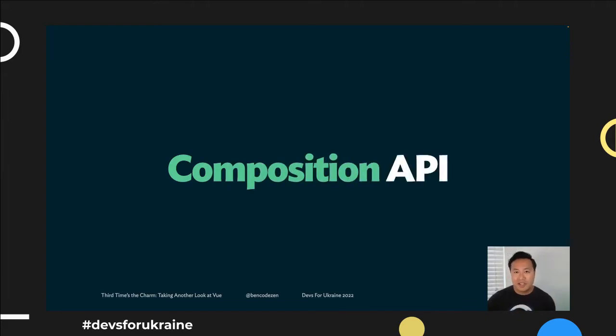All right, so first things first, when you talk about Vue 3, you almost can't talk about Vue 3 without the Composition API, because this is basically another way of authoring your components and managing logic. So I'm going to go through a high level of what that means and how that looks in comparison to the Options API that we took a look at earlier.